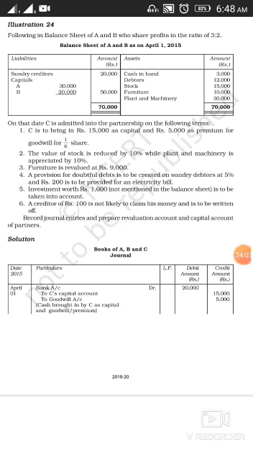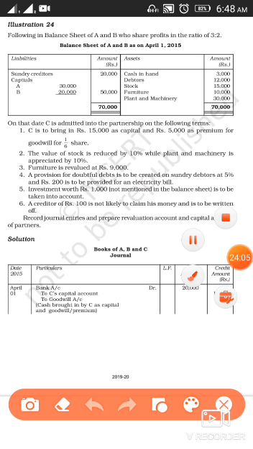Then you have been asked rupees 200 is to be provided for an electricity bill, means till now this transaction is unrecorded. Now you have to pay 200 rupees for the electricity bill. Clear? So rupees 200 is to be provided for an electricity bill. So it's going to increase your expense. So you have to debit it.